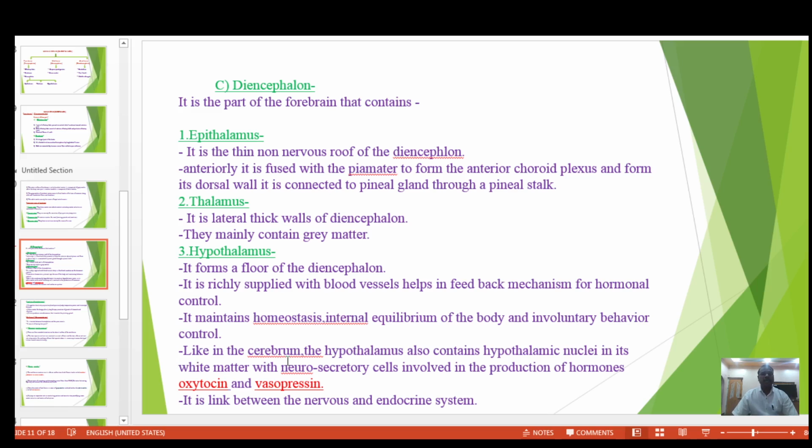Like in the cerebrum, the hypothalamus also contains hypothalamic nuclei in its white matter with neurosecretory cells involved in the production of hormones, that is, oxytocin and vasopressin. The hypothalamus is the link between the nervous and endocrine system.